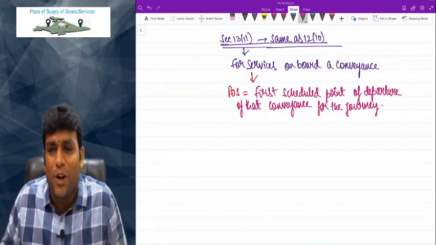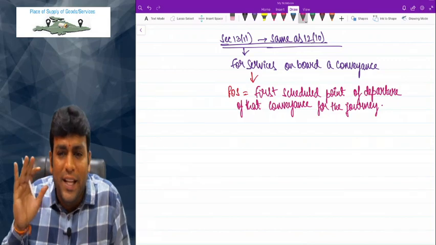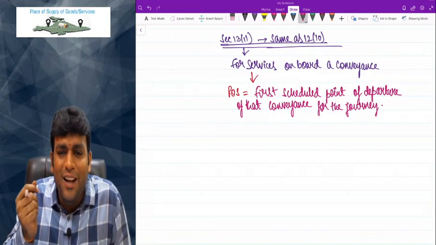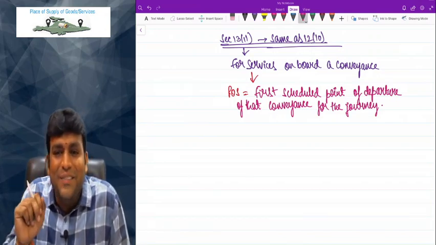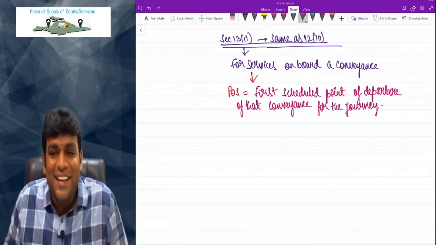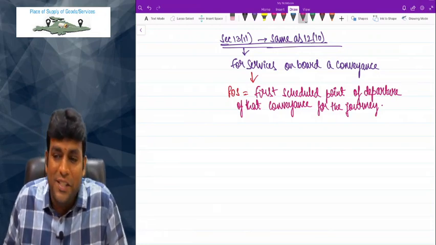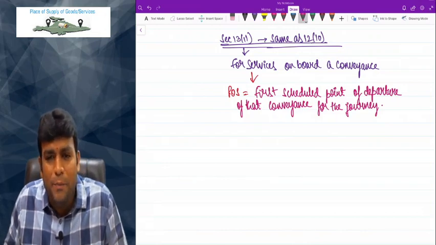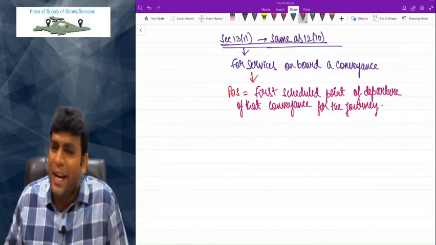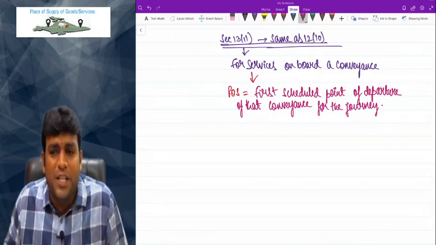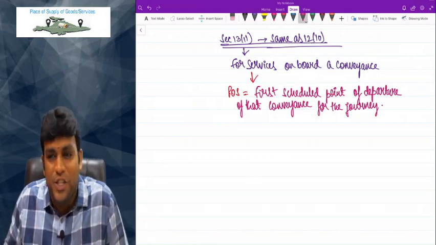Same thing we learnt in 1210 also, but we're talking about service on board a conveyance. Now don't think, sir, why this point is coming again in 13? The logic is simple. If both are in India, 1210 will apply. If one of them is outside India, 1311 will apply. That's it. Clear? 13 will apply only when supplier or recipient, one of them is outside India. 12 will apply only when supplier and recipient both are in India. Place of supply is the first scheduled point of departure of that conveyance for the journey.